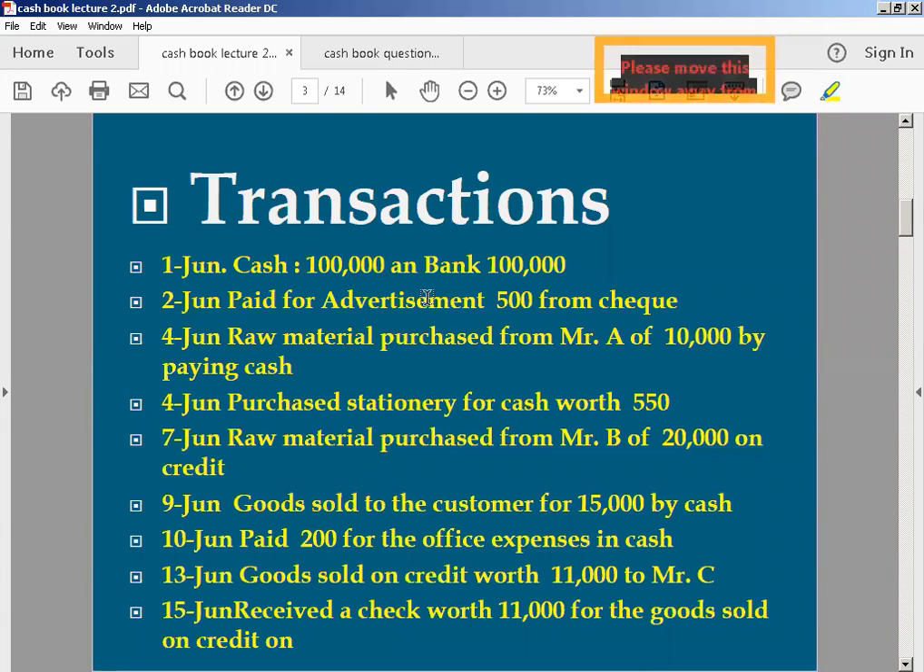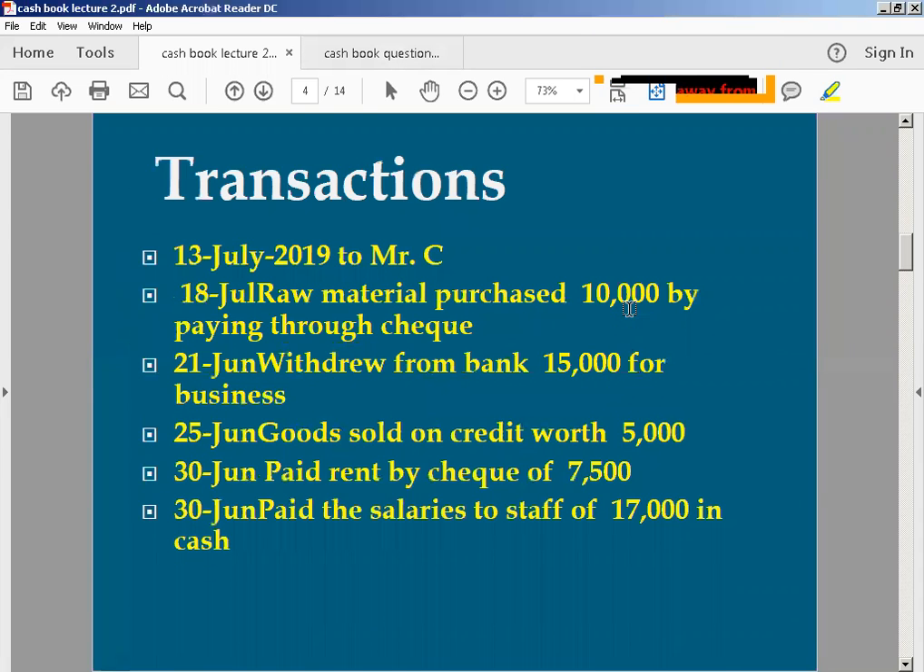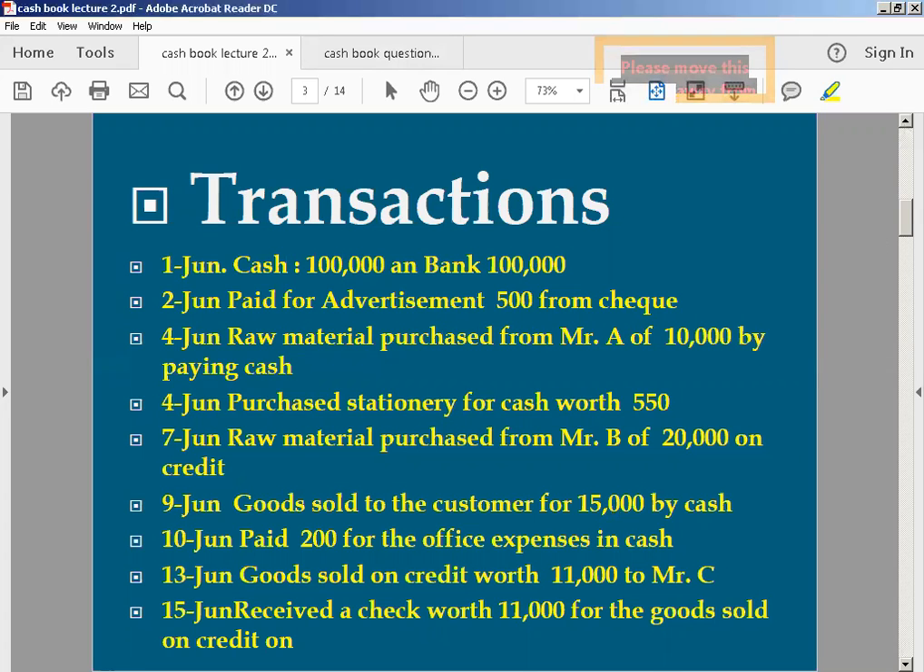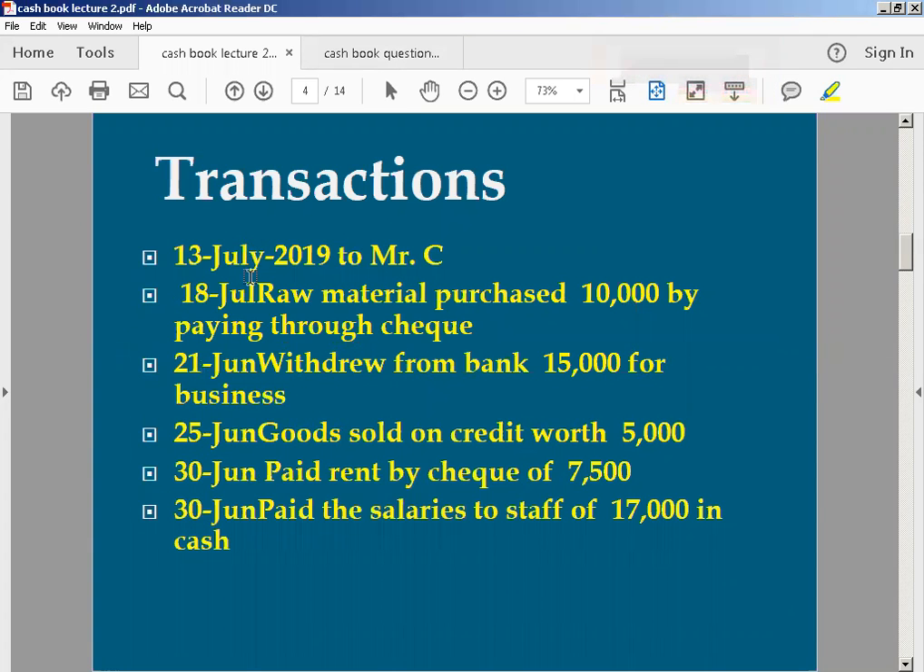This is your question. I am giving you a few transactions which I want you to solve in your manuals by yourself. This is your home assignment. Inshallah, tomorrow I will discuss it with you. Kindly take a screenshot of these transactions and solve them in your registers. Yes, these are the transactions from 1st June till 15 June. Then we have the transaction of 13 June. I think I have made a mistake in typing. This is June, not July.